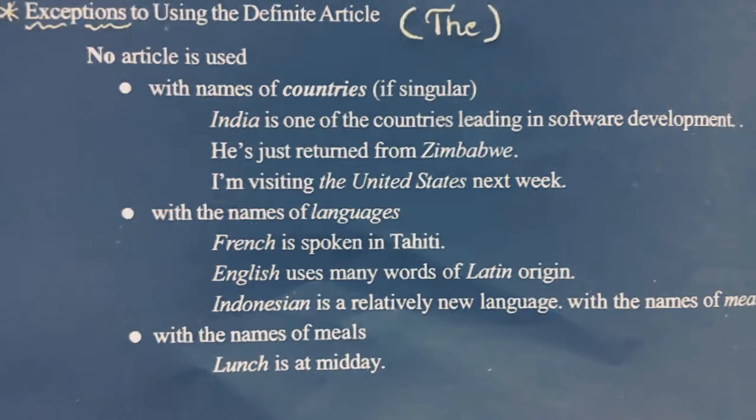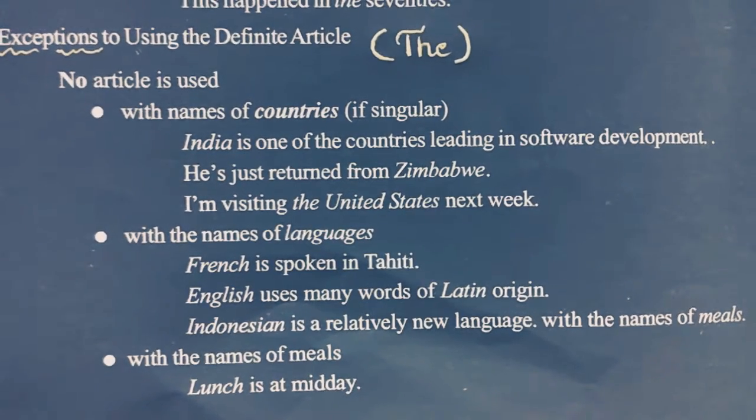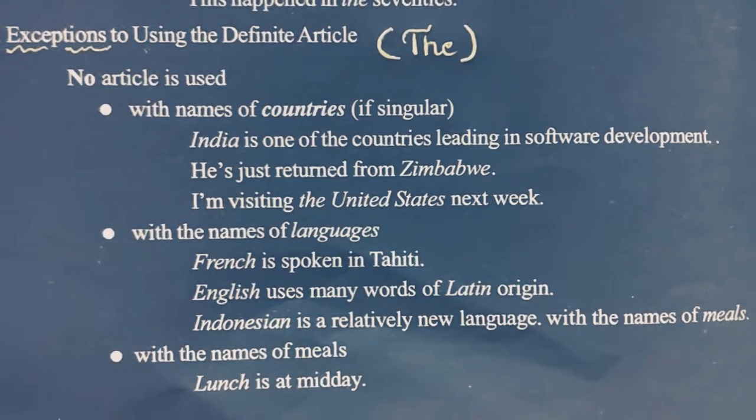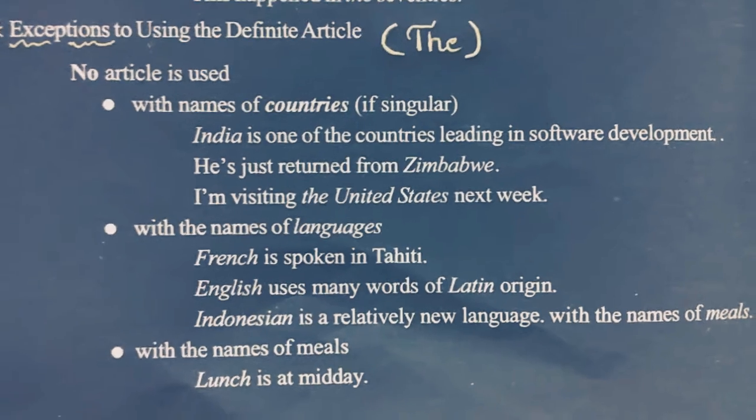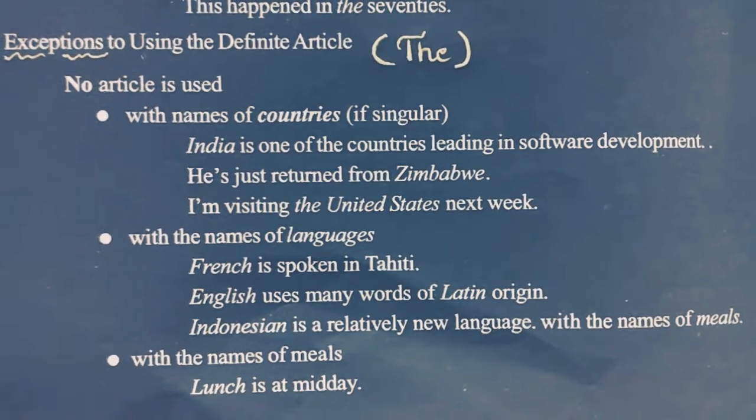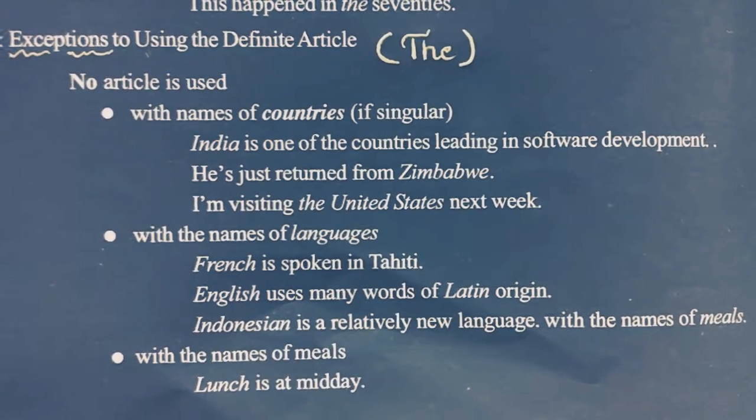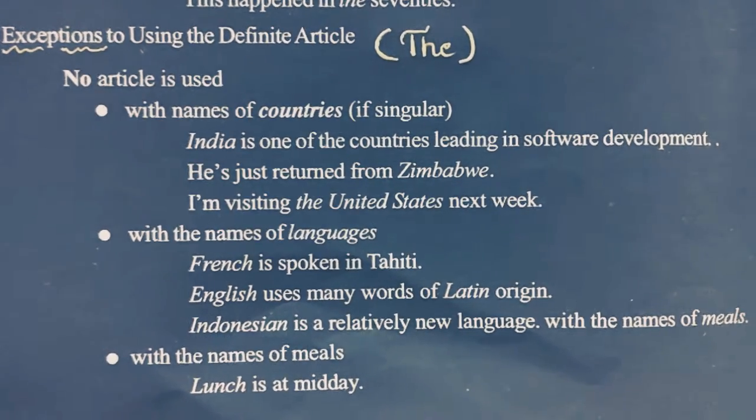Let us see the second example with languages. French is spoken in Tahiti. Here we are not using the French, we are using just French. English uses many words of Latin origin, not the Latin origin.